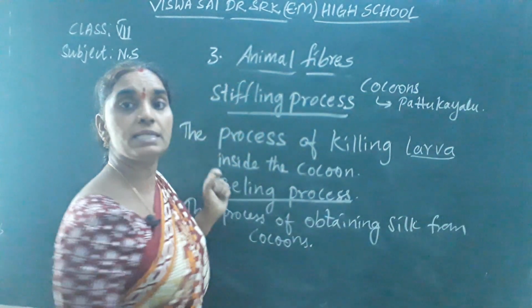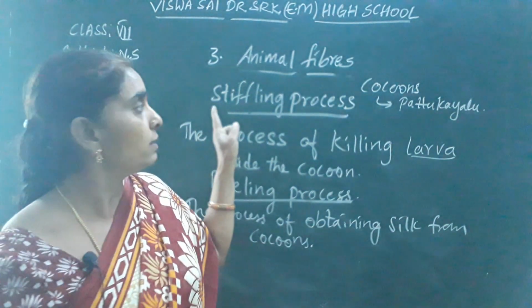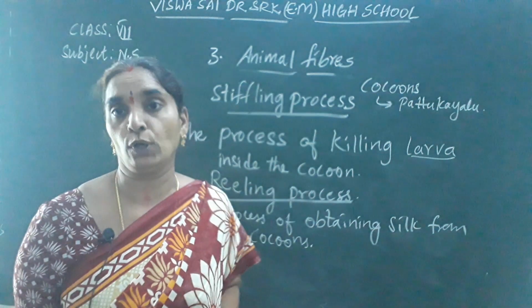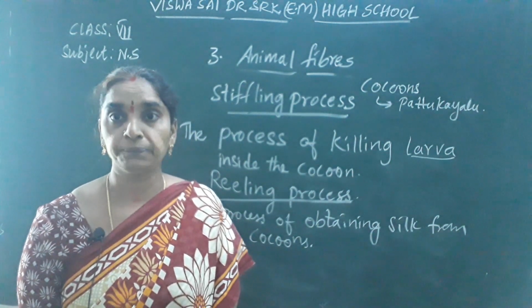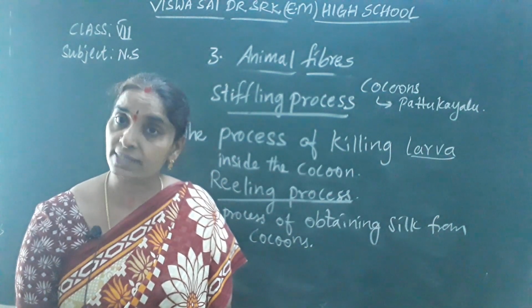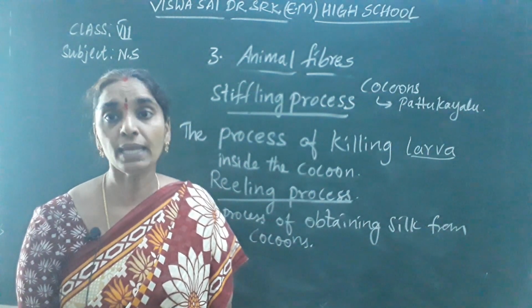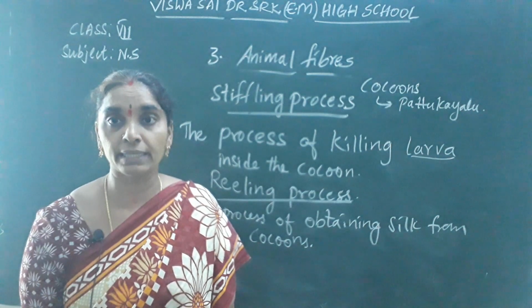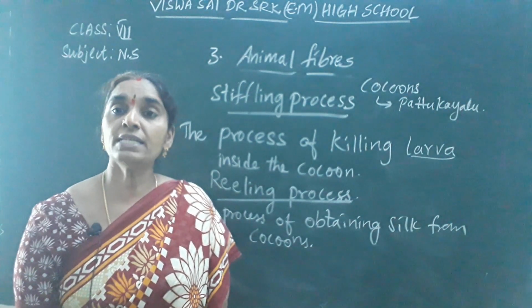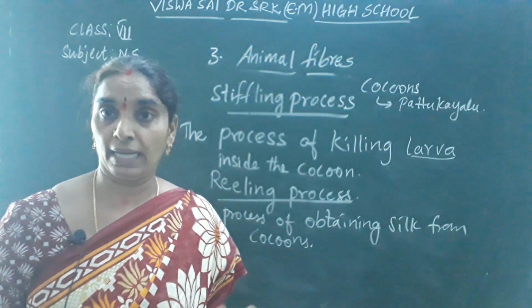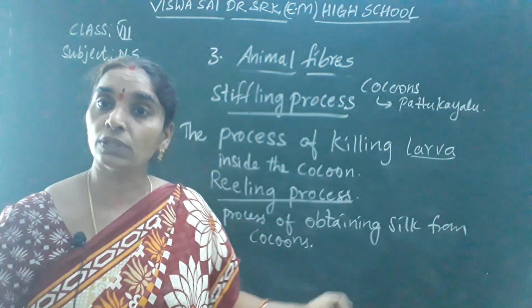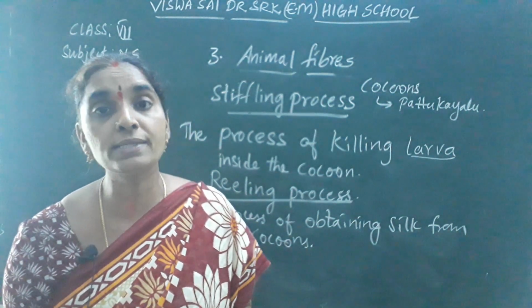Okay, later these cocoons are subjected to the stifling process. What happens if these cocoons are not stifled? The stifling process is done in order to kill the larva present inside the cocoon. If it is not killed, then the larva transforms to adult and pierces out of the cocoon and spoils it.